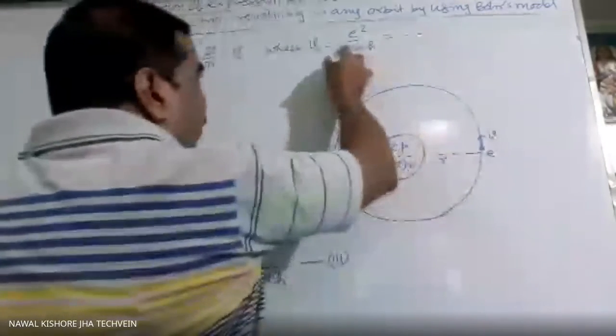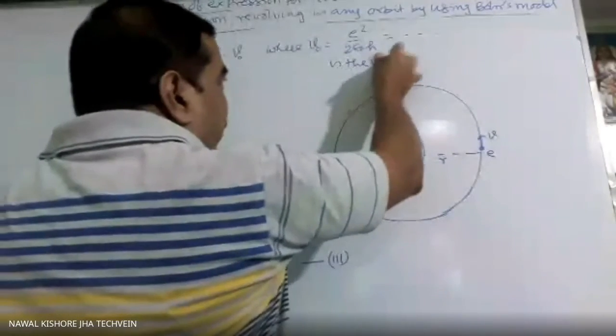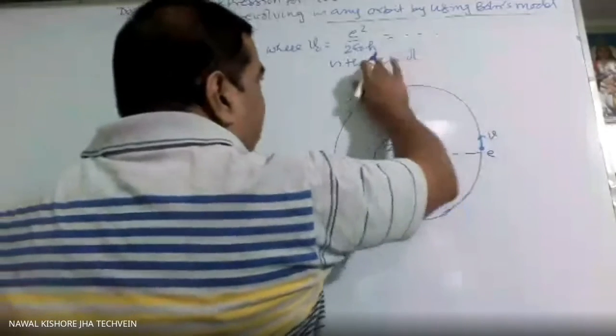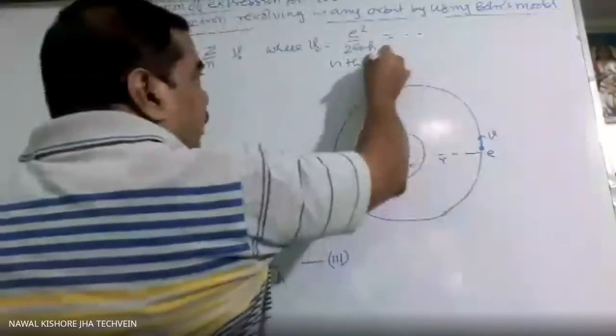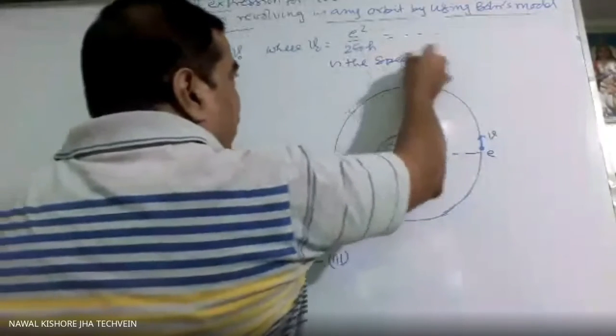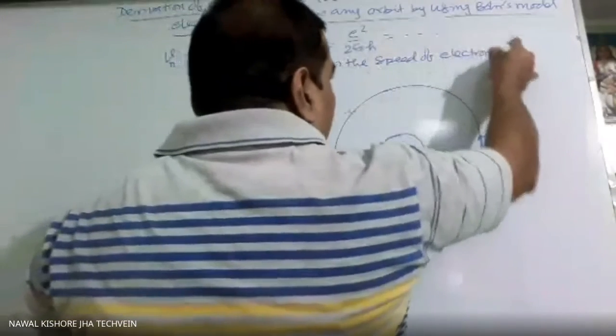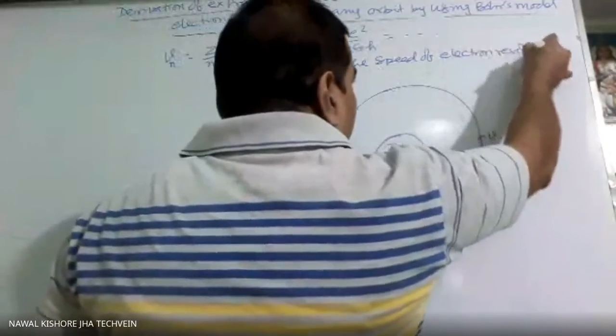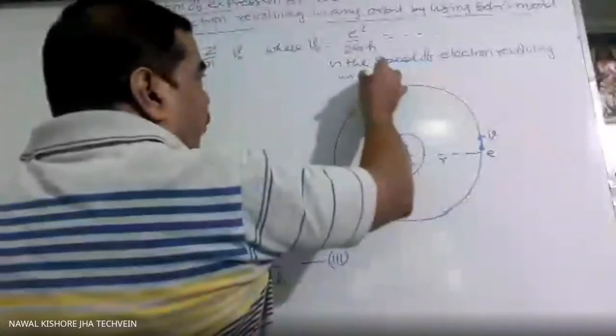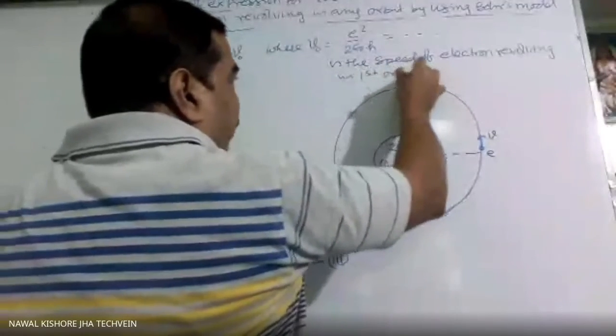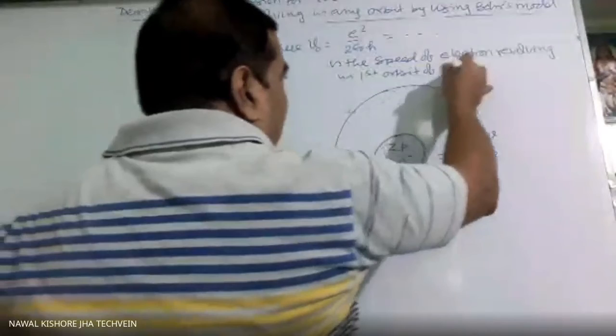Its value is fixed, that you have to remember. It is the speed of the electron revolving in the first orbit of the hydrogen atom.